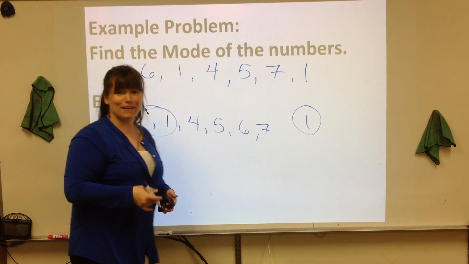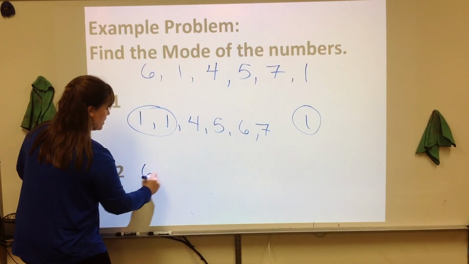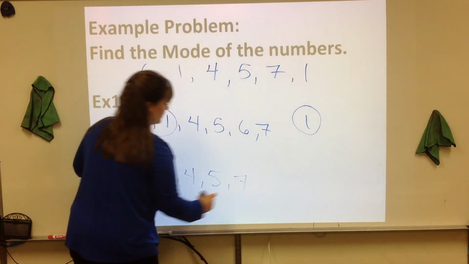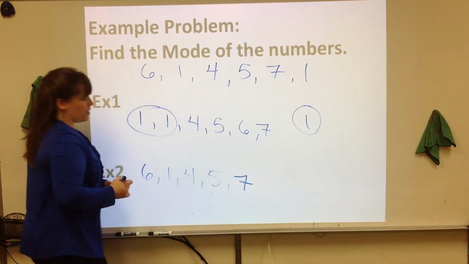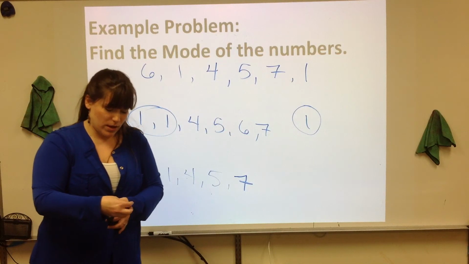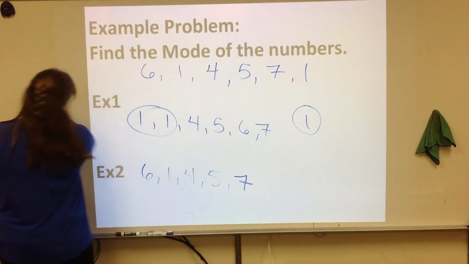However, if we had the data set that we had in example 1, if we had just the 6, 1, 4, 5, and 7, in this case, there is no mode, and that is a perfectly okay answer. All right.